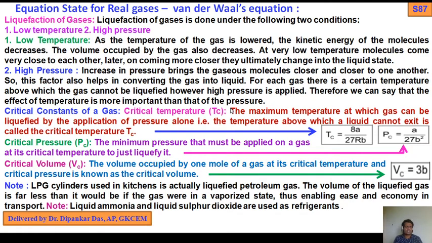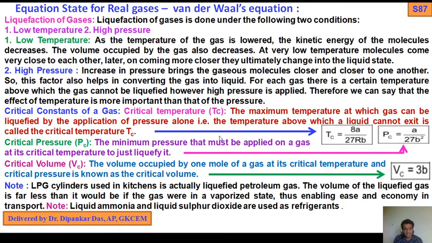Now, critical constants of a gas. This is very, very important: its definitions and its expressions, and some problems. So first, critical constants of gas means we know Pc, Vc, Tc. First, the critical temperature, which is denoted T with subscript c.